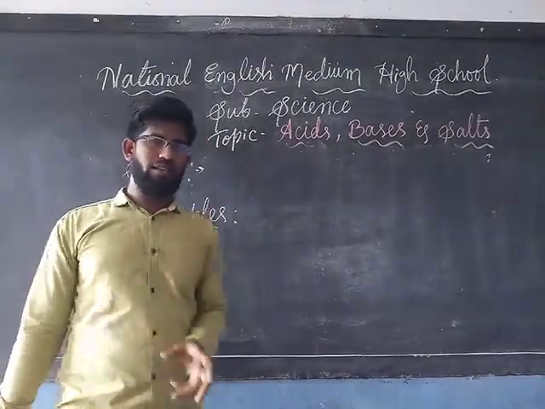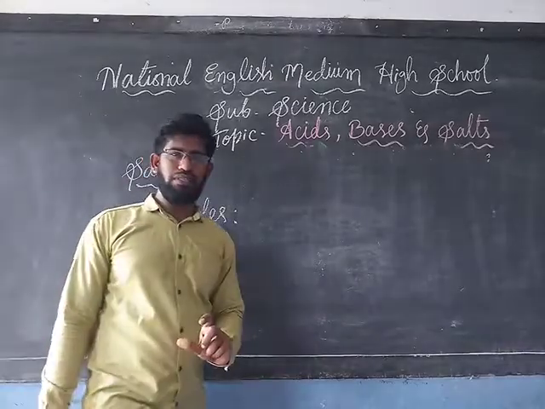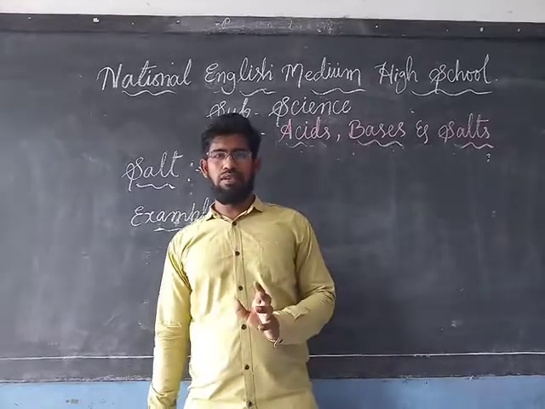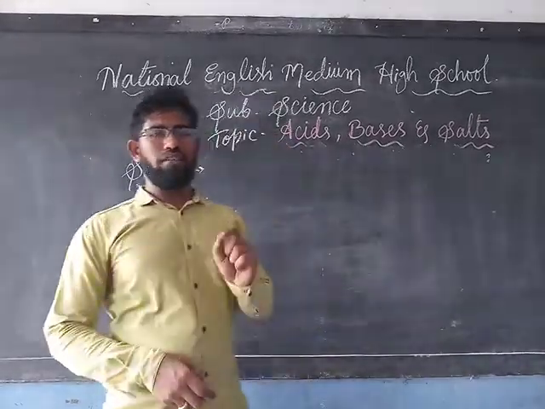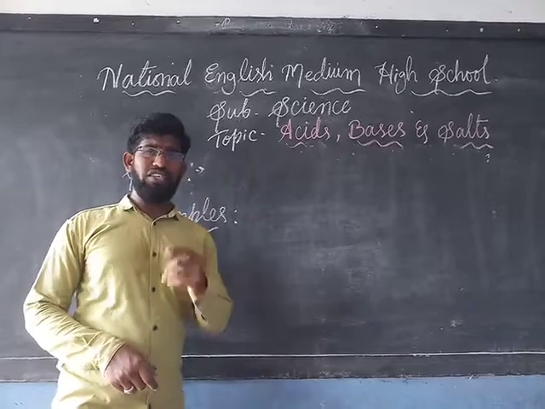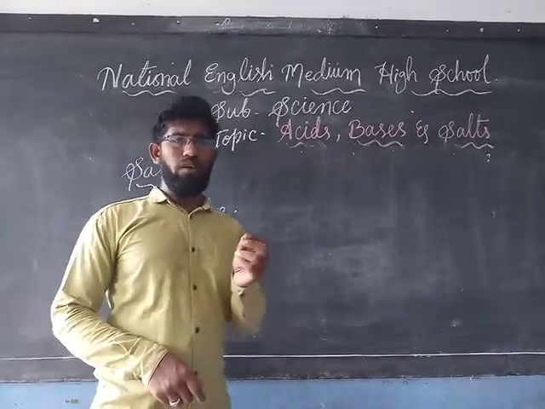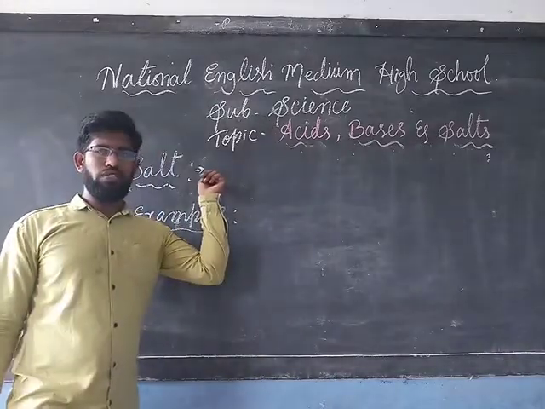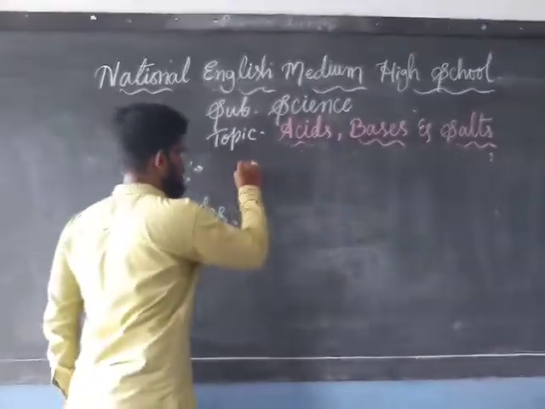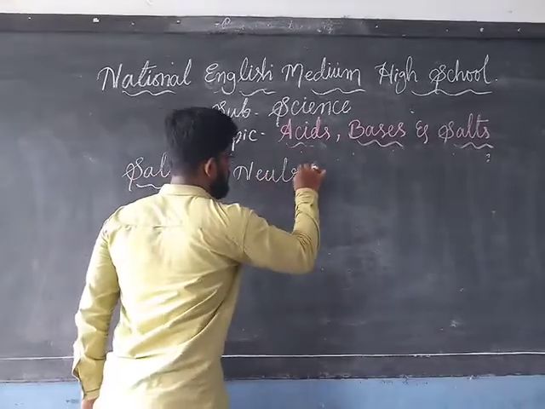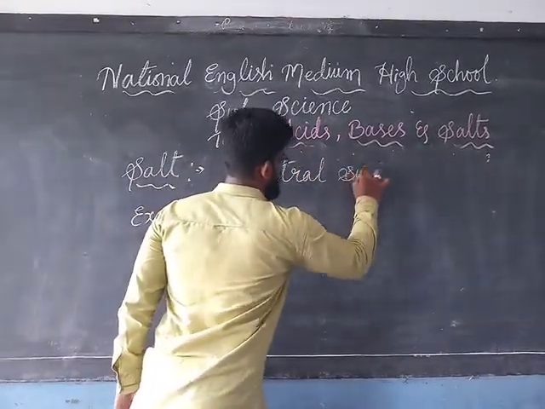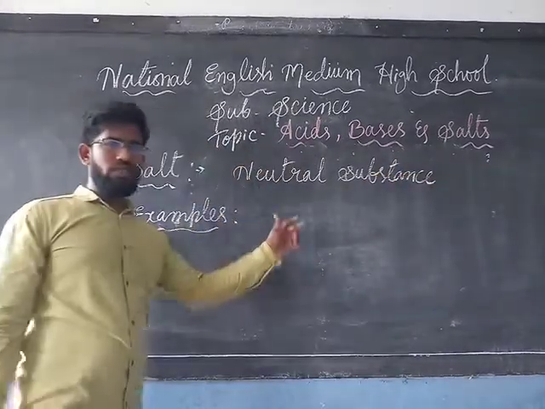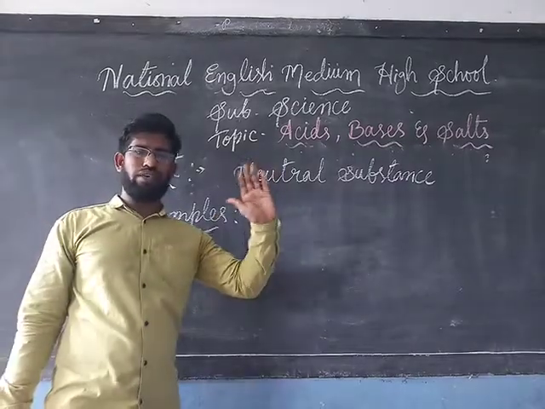So that's why this salt is nothing but a neutral substance which is formed after the reaction of acid and bases, and they do not affect the litmus. So it means it doesn't change any color from red to blue or blue to red. It doesn't change any color of the litmus paper. So that's why a salt is called a neutral substance.